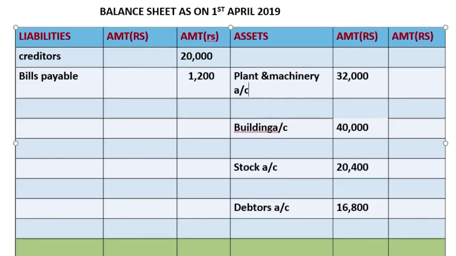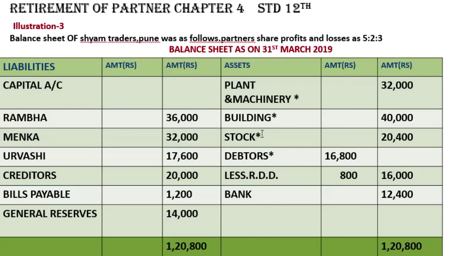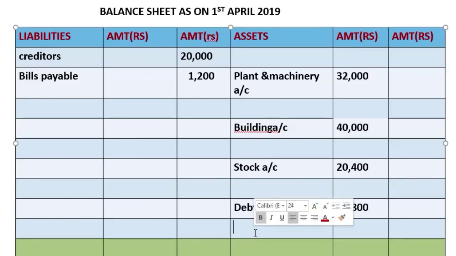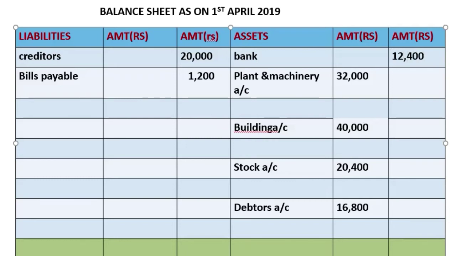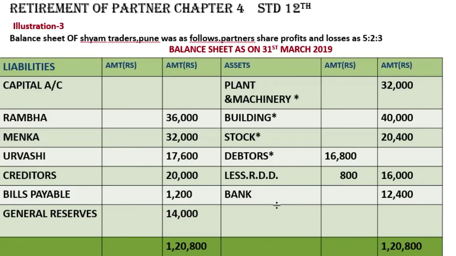Then after debtors, what do we have? Plant and machinery, building, stock, debtors, bank. Bank obviously will go in the asset side. No calculations are there on this. So we have done all the posting of liabilities and assets. Now let's move towards the adjustments.